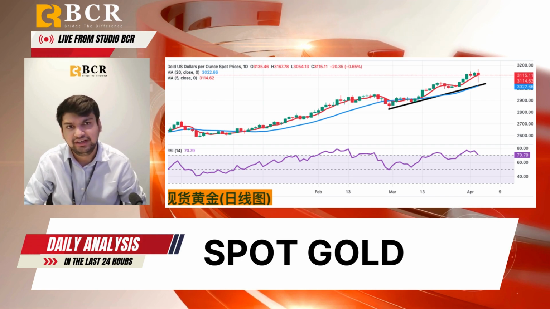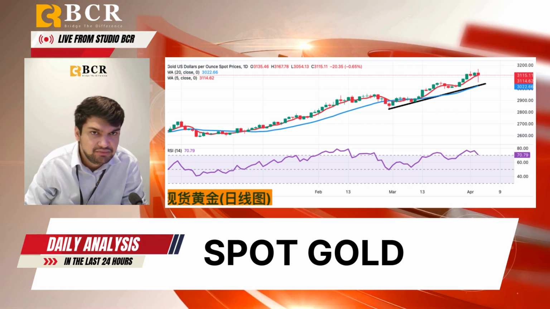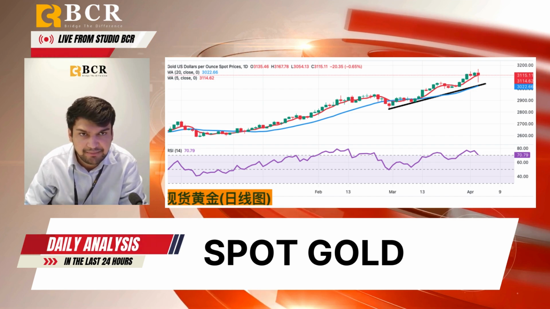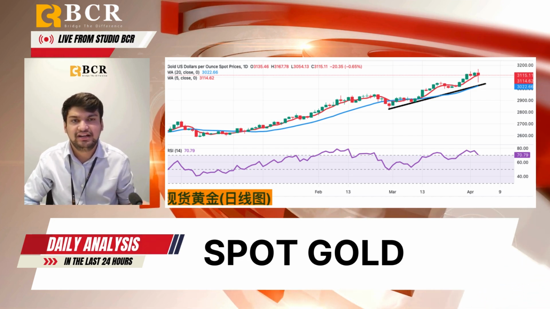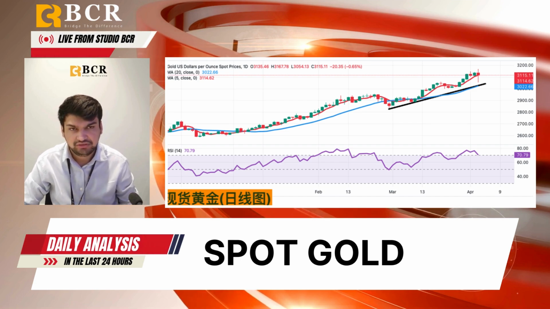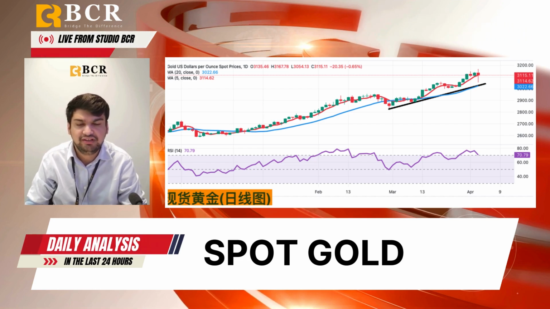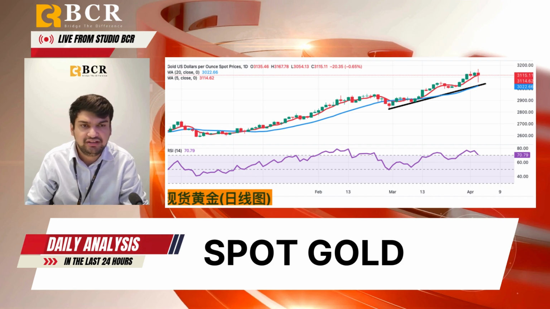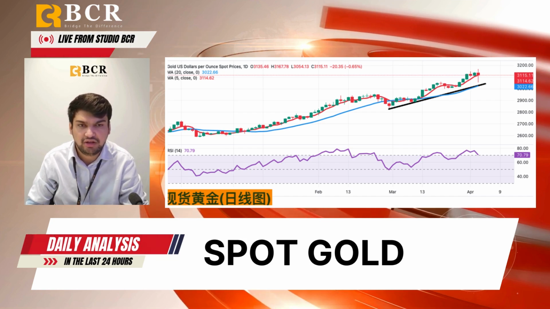On the upside, intraday resistance at 3116, which is the 5-day moving average, is the first level to recapture, followed by Monday's high of 3128. Beyond that, larger upside targets are 3143. On the downside, 3073.70 is the first support level, and further downside support at 3078 should ensure that gold does not fall back below the psychological level of 3000.